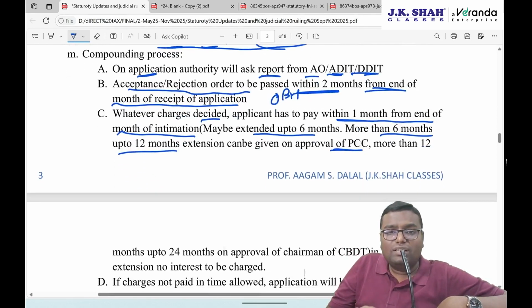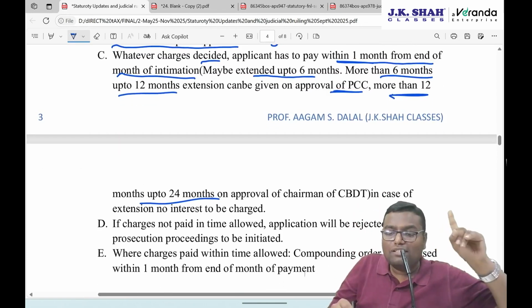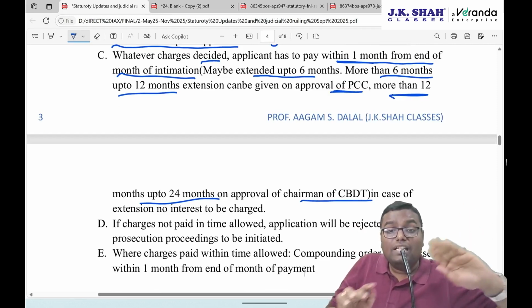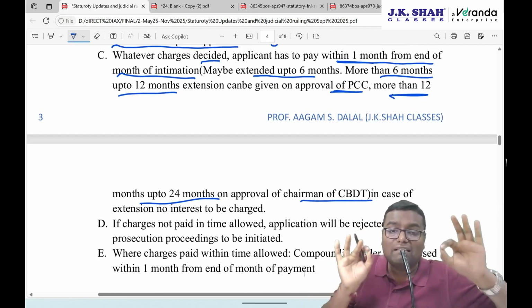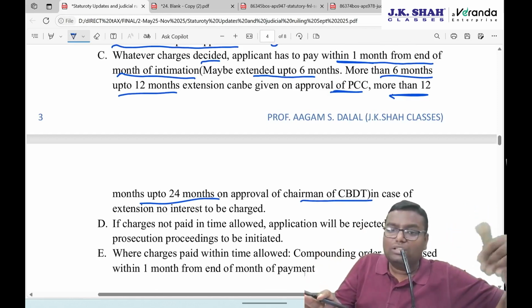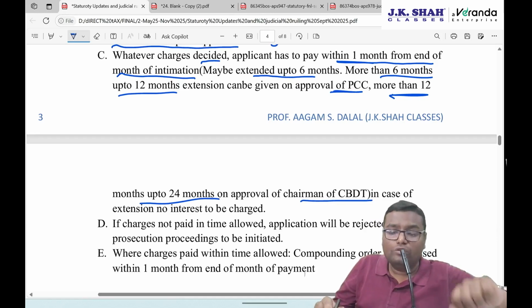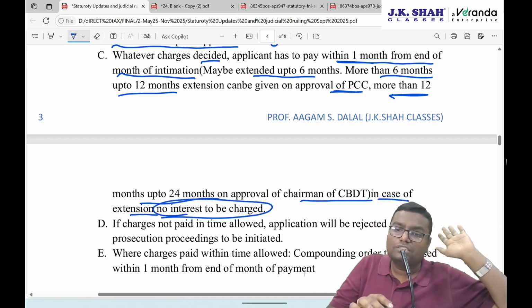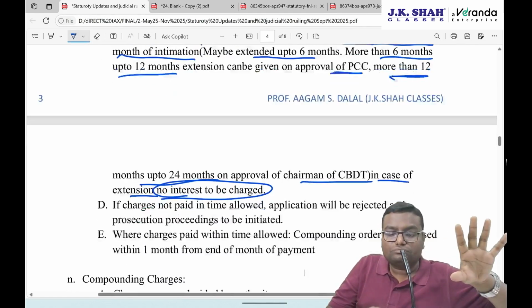If the competent authority wants to give you the extension of payment for more than 12 months up to 24 months, approval of Chairman of CBDT is required. In no case can extension be given more than 24 months, maximum 24 months. More than 24 month extension is never possible. Remember that. One good news is, in case of extension, interest is not to be charged. So you don't need to pay any kind of interest even though extension is given.